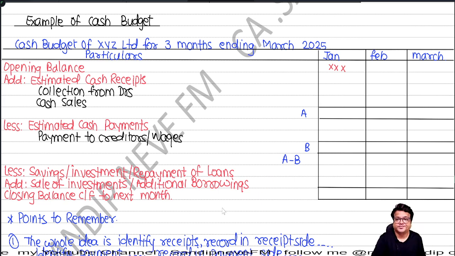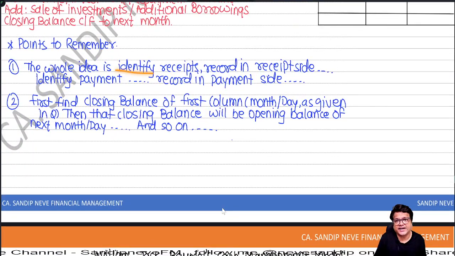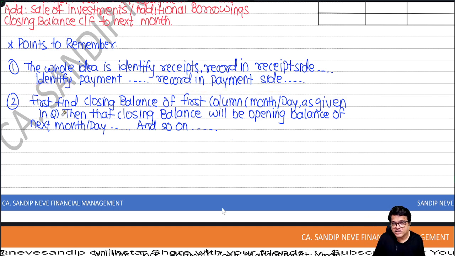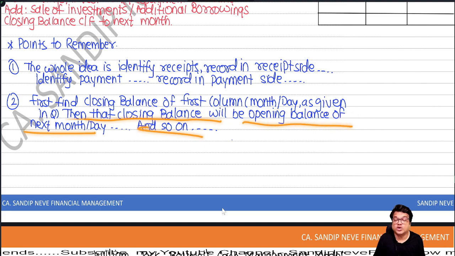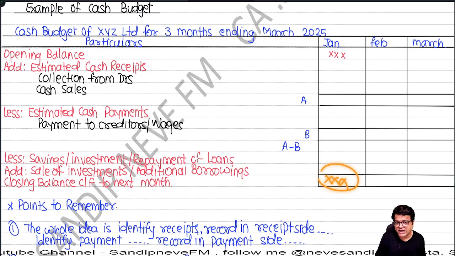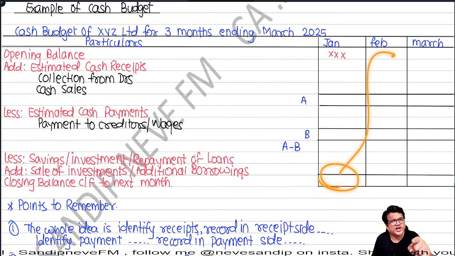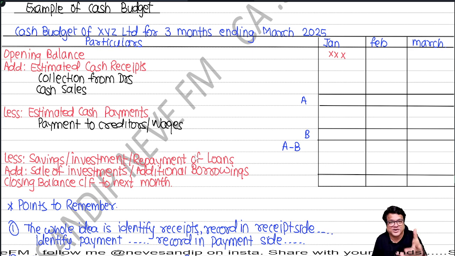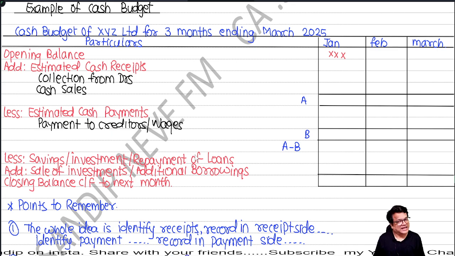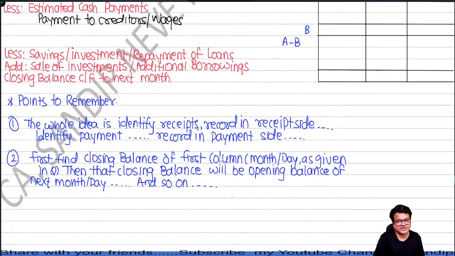Okay, fine. Points to remember: the whole idea is to identify receipts, record on the receipt side, identify payments, record on the payment side. That's the whole thing. First, find the closing balance of the first column, month or day as given in the question. Then that closing balance will become the opening balance of the next month and so on. Why am I telling this? Such a simple thing that people forget to carry forward it over here. If you don't do that and still you close the next February month or March month, everything is going to go wrong. Hence, I'm telling you to be very careful about this, though it's a very simple topic.